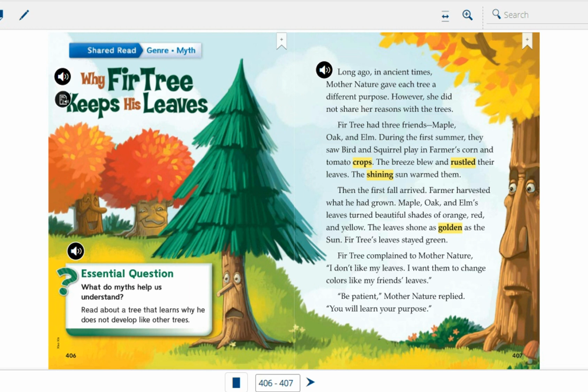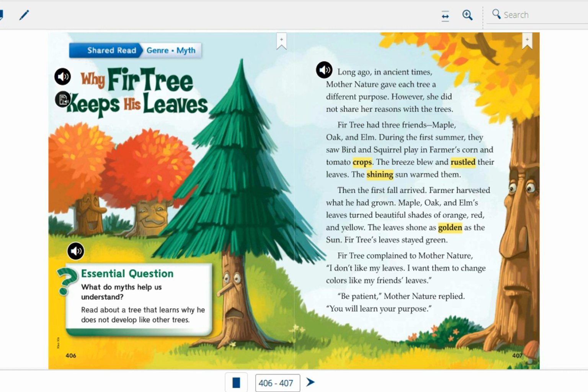So the leaves shone as golden as the sun. Fir tree's leaves stayed green. So what is the color of the fir tree? They stayed green. Fir tree complained. He expressed his discontent to Mother Nature. So he is sad. I do not like my leaves. I want them to change colors like my friends' leaves. What does the fir tree want? He wants to change the color of his leaves, okay?